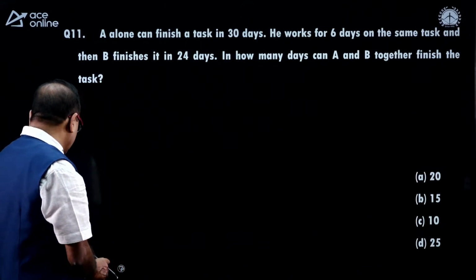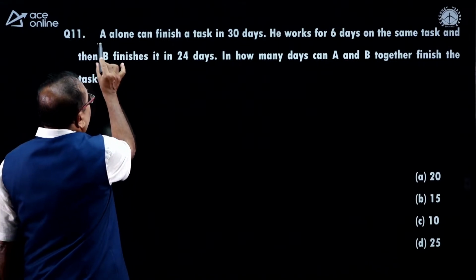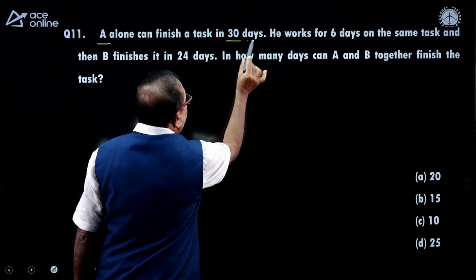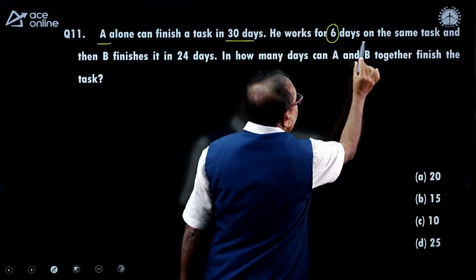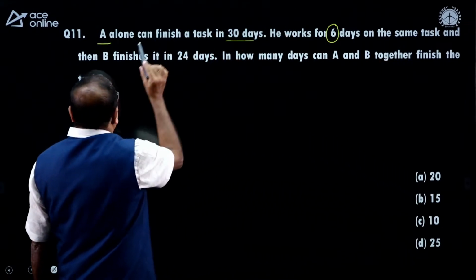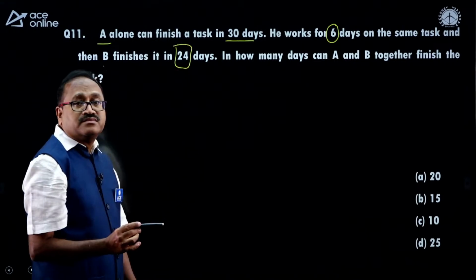A alone can finish a task in 30 days. He worked for 6 days on the same task and then B finished it in 24 days. Clear?